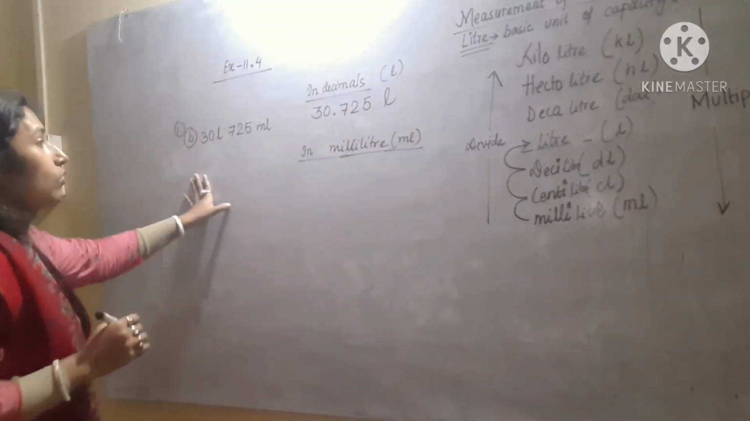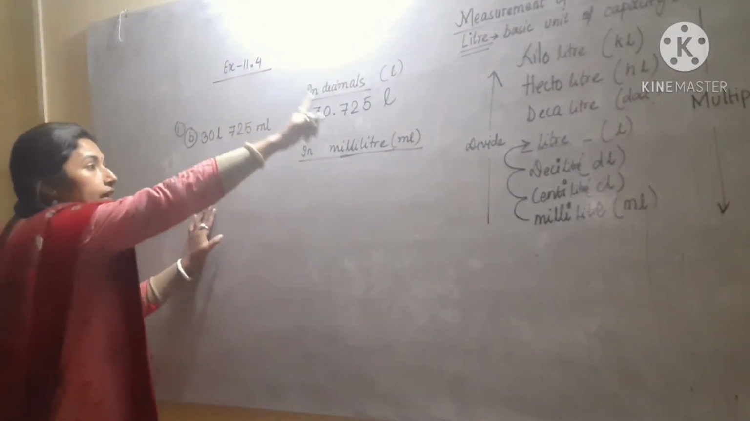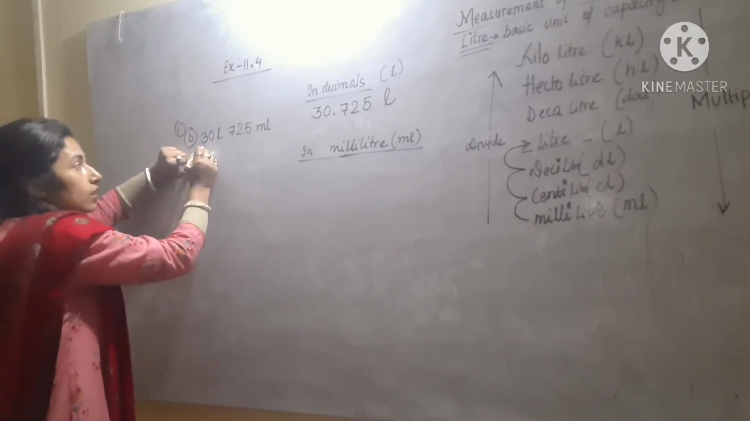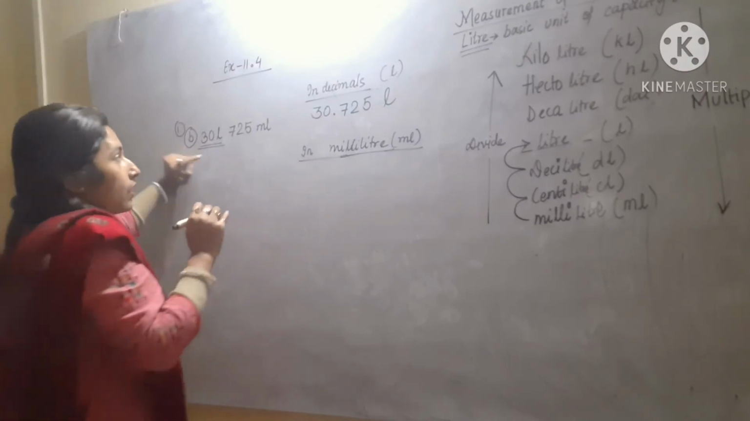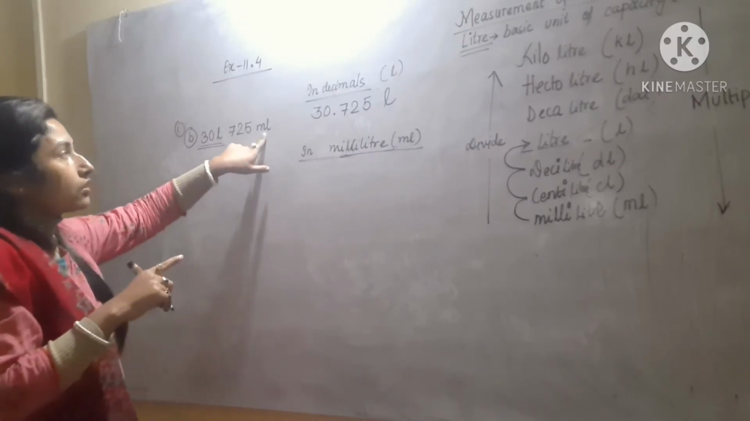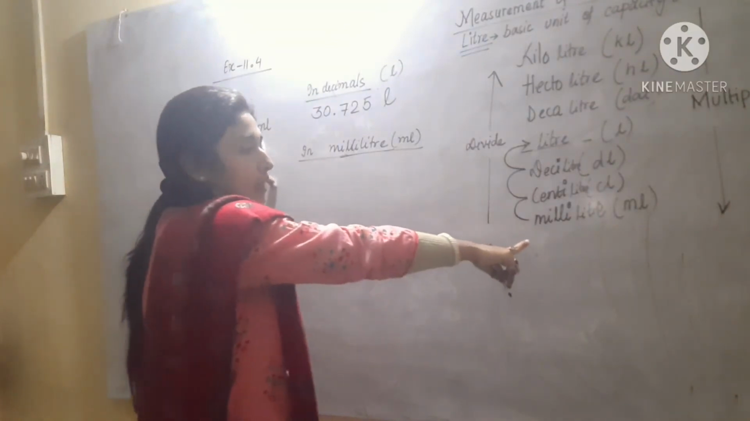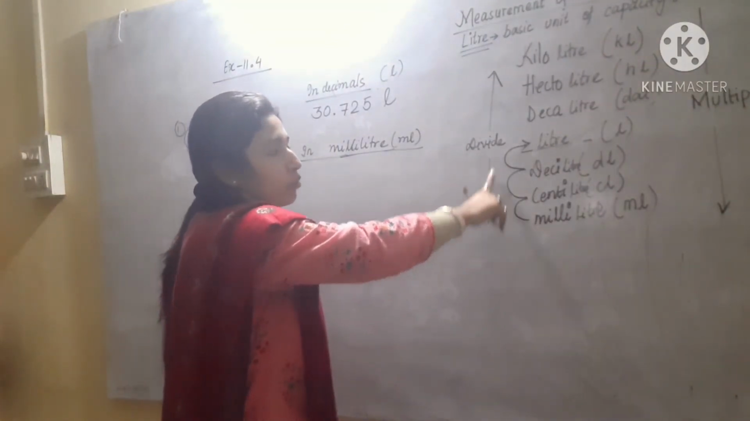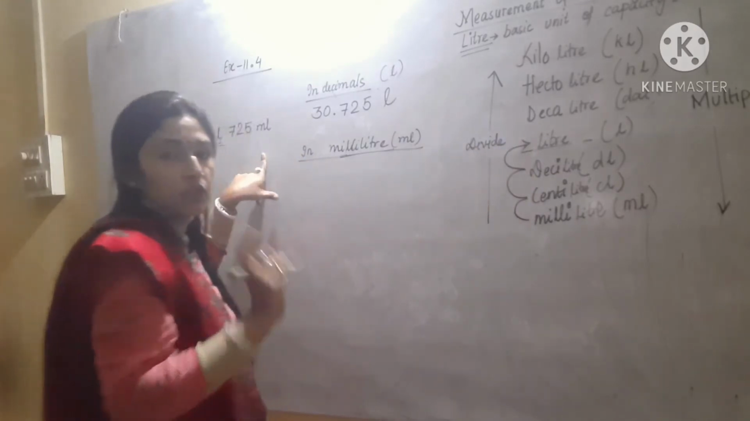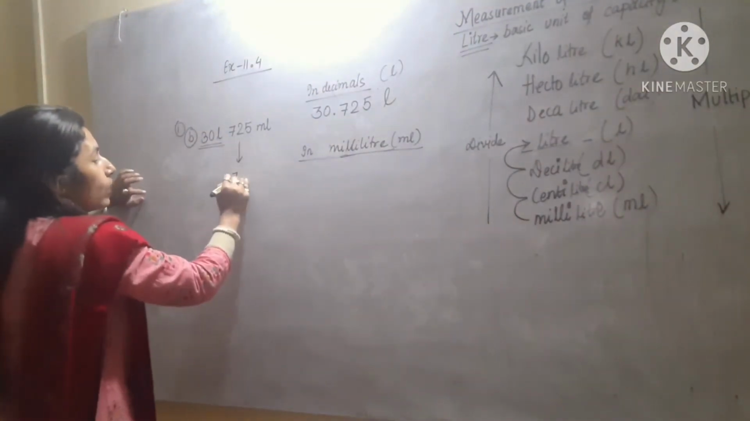If you want to do the calculation, what is the process? I have written directly, but how to do the calculation? 30 is in liter only. Now we have to convert 725 into liter. So for that you have to check the unit. Here the unit is ml, that is milliliter, which is the smallest unit and the last one. That means from milliliter you have to go to liter, that means you have to go upward. How many steps? 3 steps. That means you have to divide by 1000.